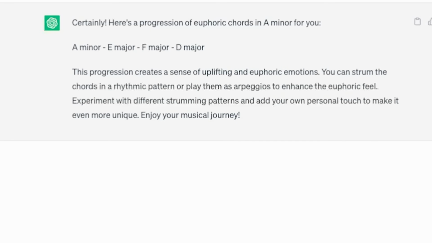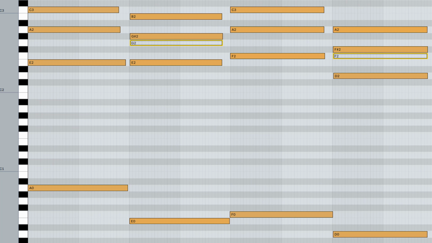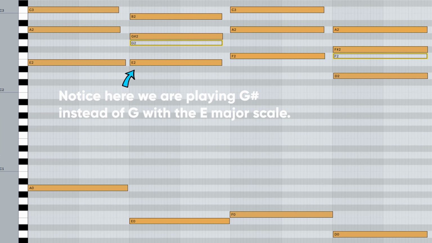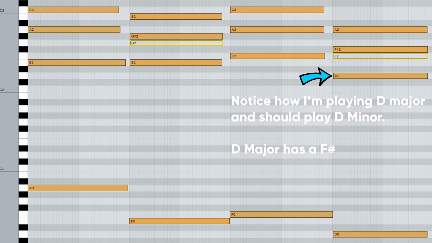Now this is really cool because it generated some chord progressions that has a major E and a major D. And this is something a bit different from what I'm expecting because they are not part of the A minor scale. And that's the cool part of using ChatGPT. Now to make this even more euphoric, let's use that one note string that we had before and let's see how it goes over here with this progression.